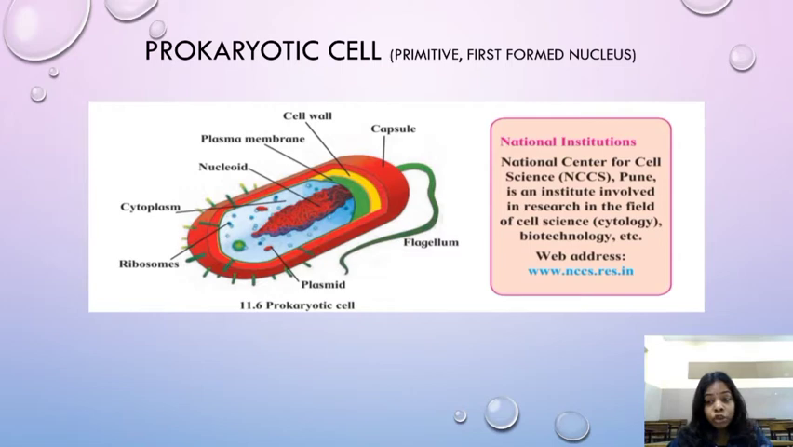Prokaryotic cell. Now children, we have seen that the plant and animal cells come under eukaryotic cells. Now what are prokaryotic cells? They are primitive, first formed nucleus cells. So prokaryotic are the old cells. When they are old cells, they may not be so very well developed, children. They are not as well developed as the eukaryotic cells. They have a cell wall, plasma membrane, nucleoid, cytoplasm. Most of the organelles they already have. They have a flagellum also for moving.